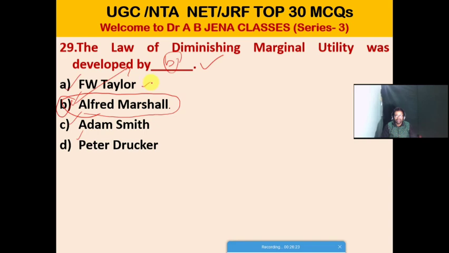F.W. Taylor is known as the father of scientific management. Adam Smith, friends, you know, again I am repeating, is the father of economics, and Peter Drucker is known as the father of modern management. Friends, I have already posted one video on the fathers of different subjects, I mean financial management, marketing management, administrative theory, banking, insurance. So kindly go through the posted video. Definitely you will know more and more.